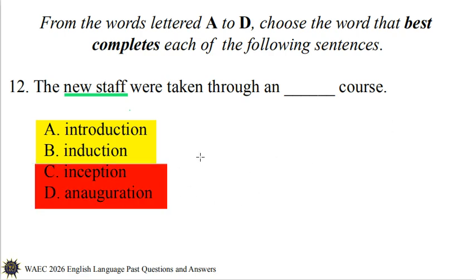Let's therefore eliminate them. Because the people in question are new staff, not students, the correct option is B, induction. An induction course is a kind of formal training given to newly recruited members of staff in an organization. The new staff were taken through an induction course. Option B. Now to number 13.